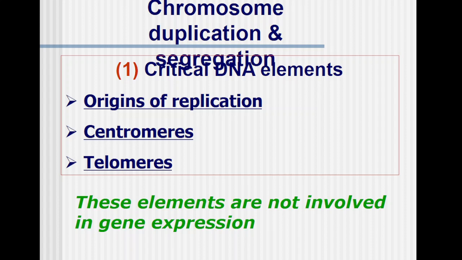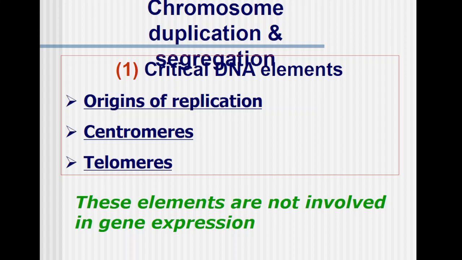Next is chromosome duplication and segregation. Critical things about the DNA elements you must know: there must be an origin of replication, a site of the genome from where the two strands will start melting apart and the process of DNA replication will initiate. That location is called the origin of replication. Next term is the centromere, the central part of the chromosome which connects the two arms together.